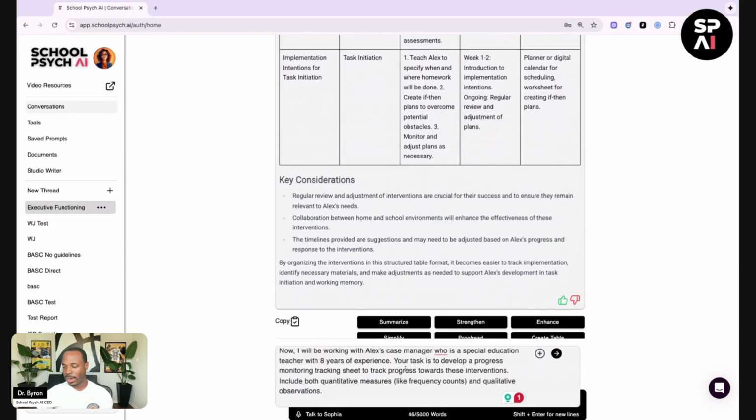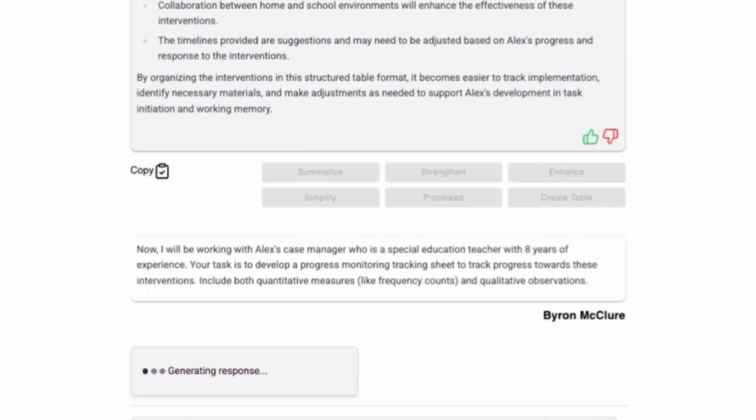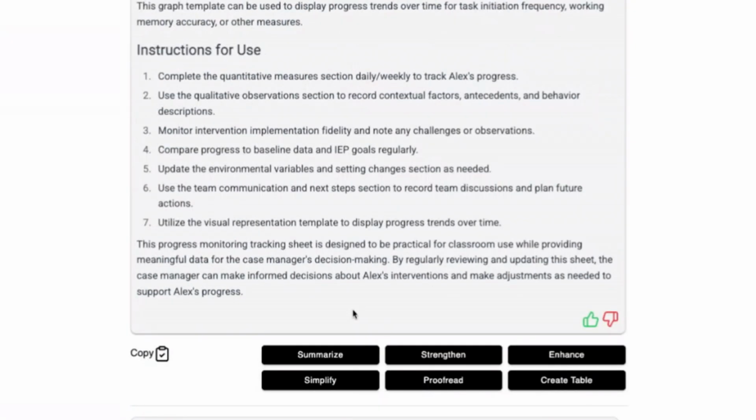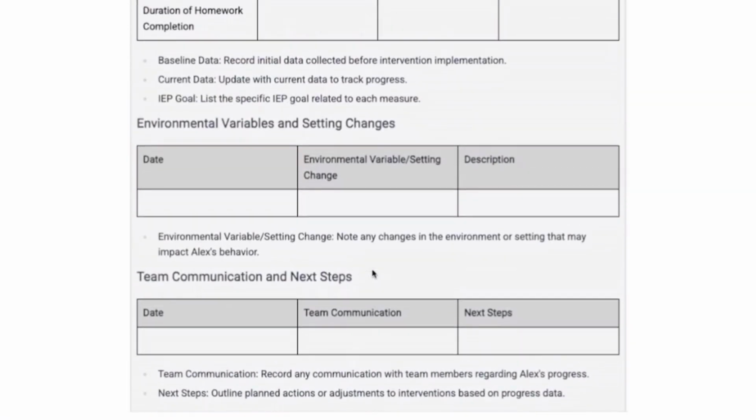Now, we're going to keep prompting Sophia. Push her to the limit. See what she can do. See what she can't do. But now we're going to say, now, I'll be working with this student's case manager, who's a special education teacher, 8 years of experience. Then we're giving that task. Your task is to develop a progress monitoring tracking sheet to track progress towards these interventions. And I want you to include quantitative measures and qualitative observations.